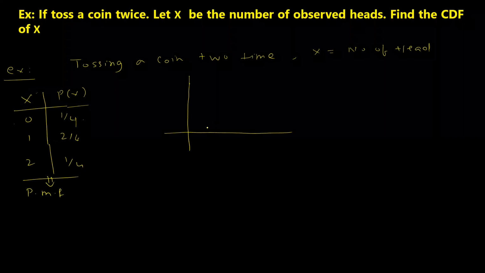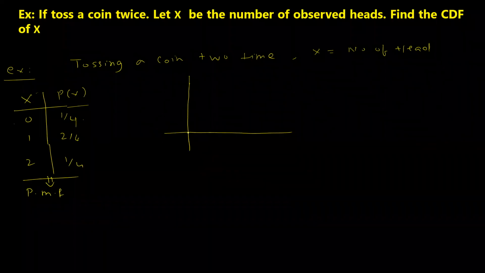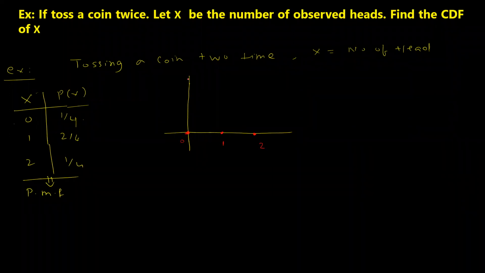So if you plot this, I will just put the numbers here. Let's say I will start with 0. This is the point 0, this is the point 1, and this is the point 2. So this is 0, 1, and 2. The y-axis will represent the probabilities, so I will write p(x) here, and this is x.